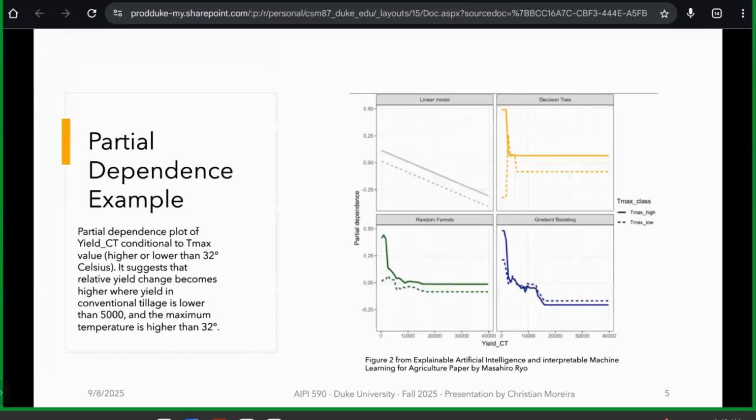By looking into partial dependence, for example, the paper found that the crop yield is higher when the conventional tillage is lower than 5,000, and the maximum temperature for that data point is higher than 32 degrees Celsius. The charts on the right display how the yield with conventional tillage and temperature interact with one another for the result.